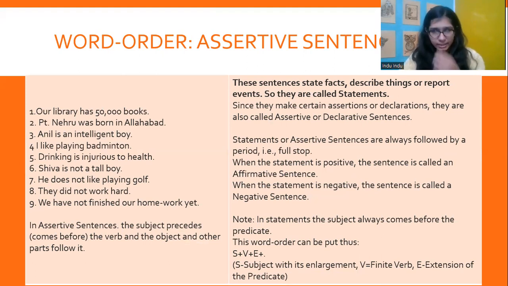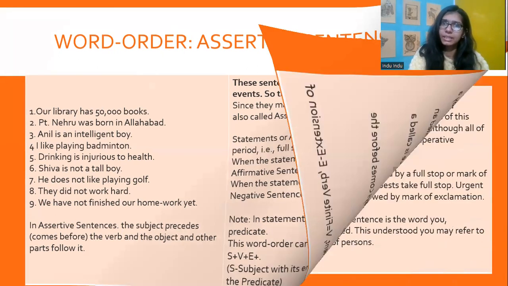So the word order is subject with its enlargement, the finite verb, and the extension of the predicate. So subject, for example, Shiva is the subject, is the verb, not a tall boy, that is the extension of the predicate, right? So we should remember the word order of each kind of sentence that we study.